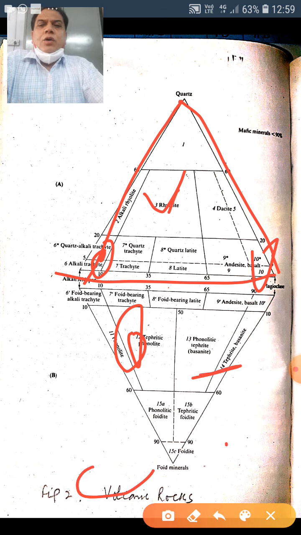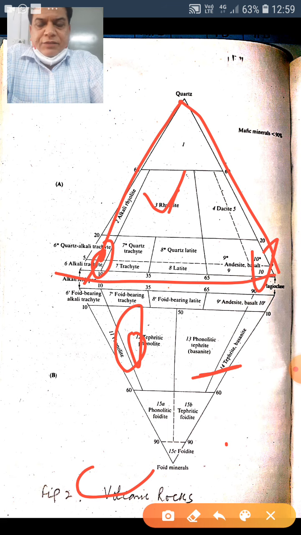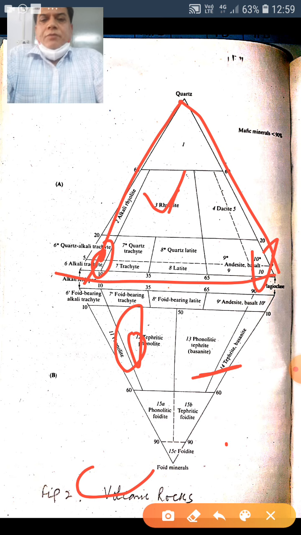This is how the IUGS, International Union of Geological Sciences, has adopted this mineralogical classification, which was given by Albert Streckeisen in 1973, '76 and '79, as the mineralogical classification of igneous rocks. So this is all for today.